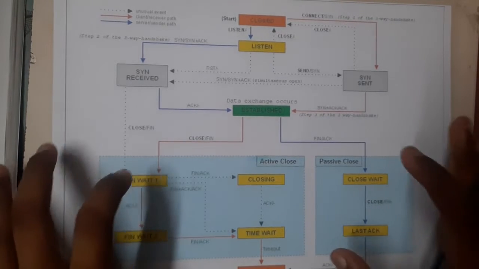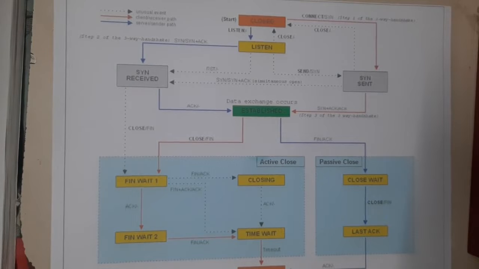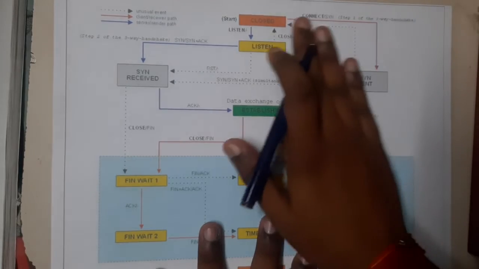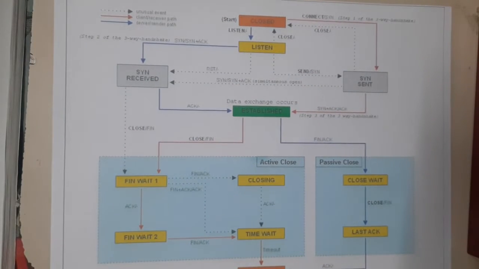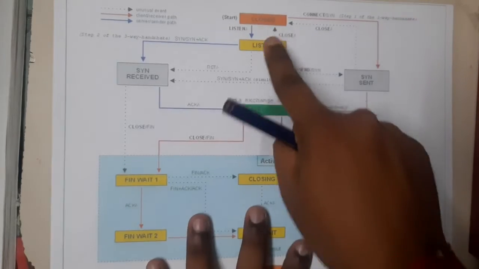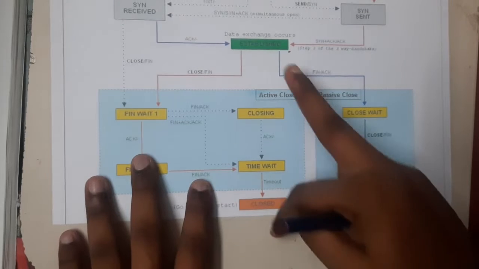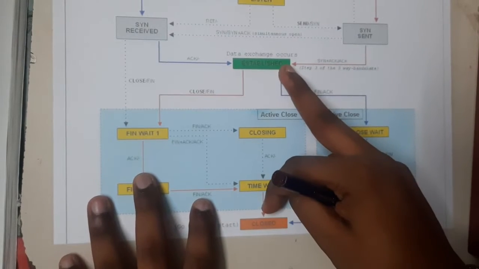So this is the diagram for the state chart diagram of TCP, guys. Basically, what does this explain and what type of questions can we expect from this topic is what I'll be discussing first. What this explains is the exact flow in which a TCP will work, guys. So basically how it is going to get into an established connection and how it is going to close the connection. These are the two main steps which we'll be discussing.